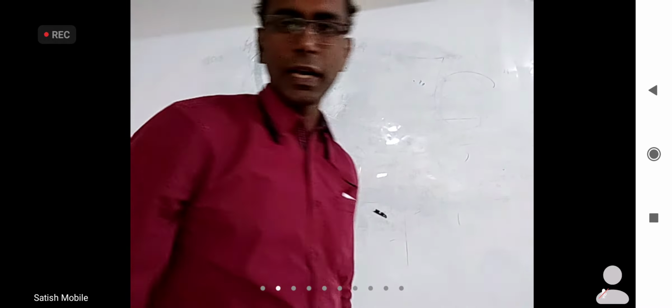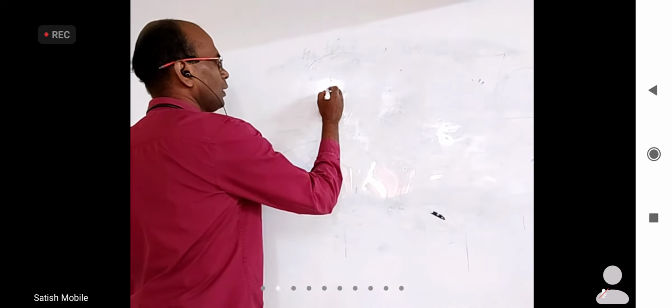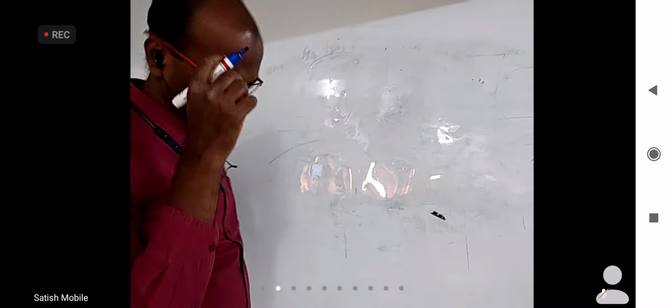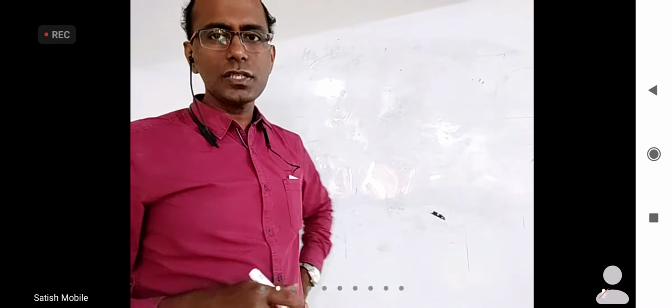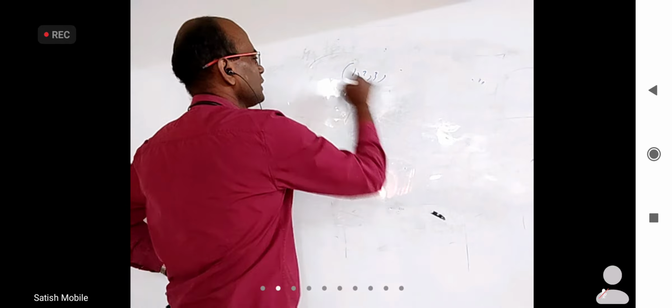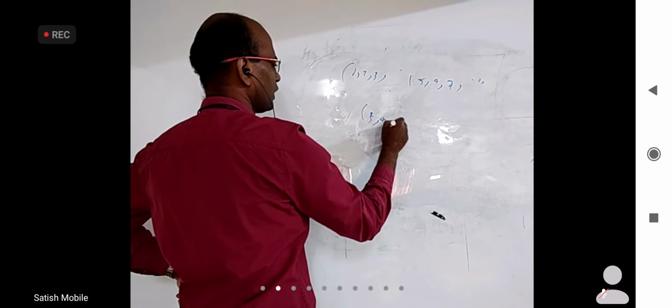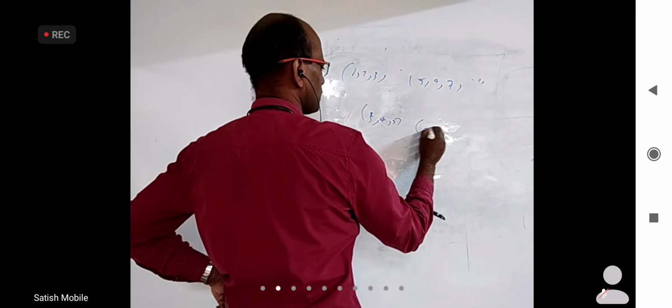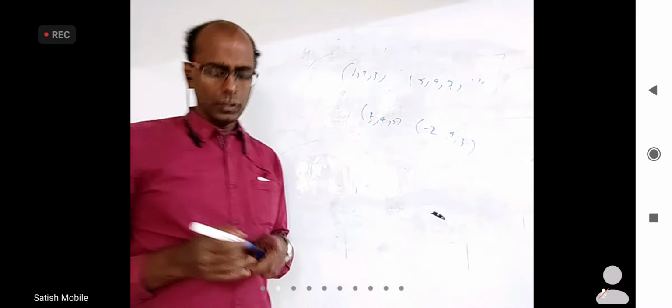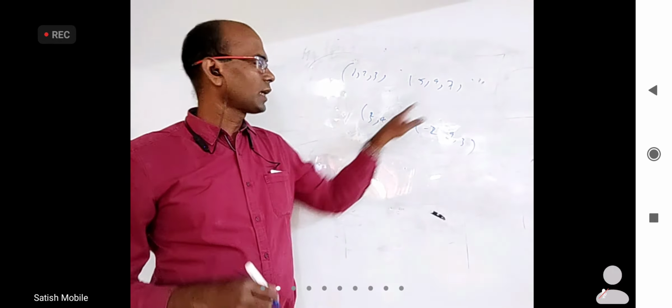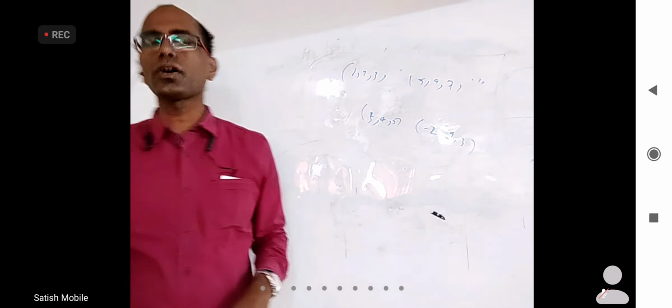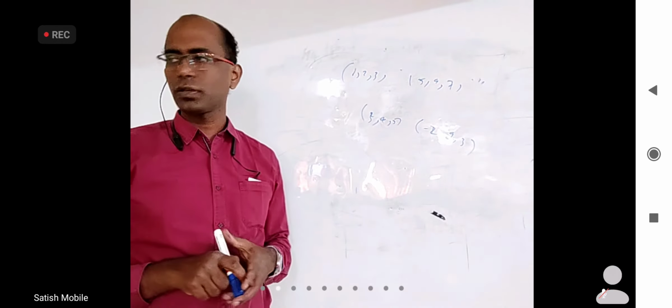Now I am going to ask one question. If somebody is not able to get an idea, don't worry, but let us see if you can get an idea. Just one minute. Before explaining this, you have some question in 3D geometry like this: 1, 2, 3 and 5, 9, 7, and 3, 4, 5 and some other, let's say minus 2, 9, 3. The line joining these two and the line joining these two, are they intersecting or not? Do you have any such question in 3D geometry?